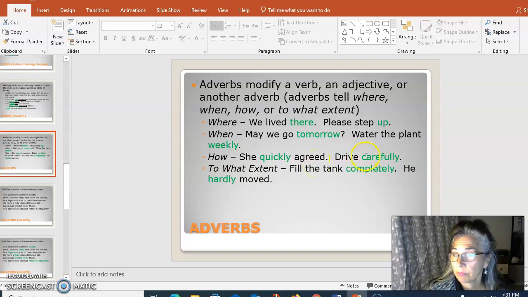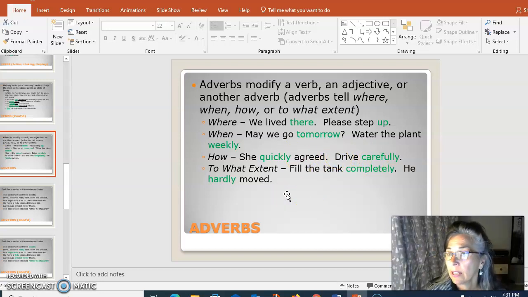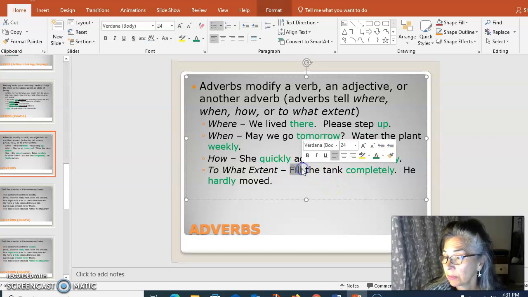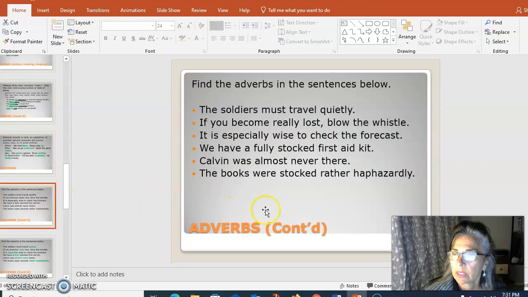Many times it is. All right, she drove carefully. So carefully tells how we should drive. Drive is the action, and that's the verb. To what extent? Fill the tank completely. To what extent should we fill, which is the verb, right? That's the action we're telling someone to do, fill it. To what extent? Completely. He hardly moved. So, to what extent did he move, which is an action? Hardly.